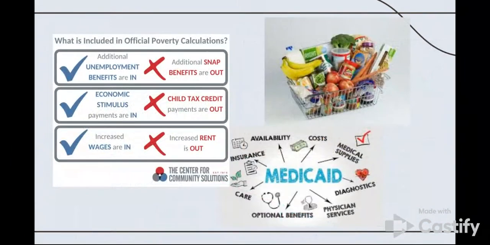The official poverty measure is another way of measuring poverty. In the 1960s, Molly Orshansky determined that families spend around 1/3 of their income on food. The money used to buy the food can either be money given by the government or money earned through labor. By multiplying the amount of money spent on food by 3, the income threshold, or the official poverty measure, was created. The OPM is used in the US and only considers cash.